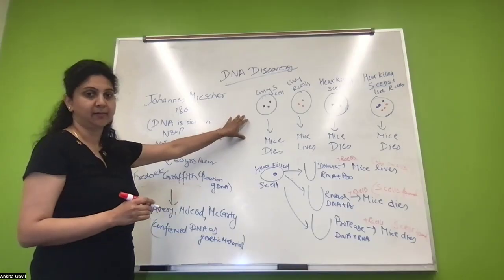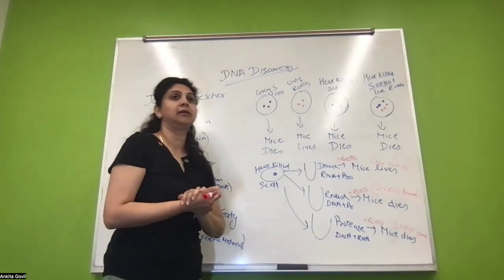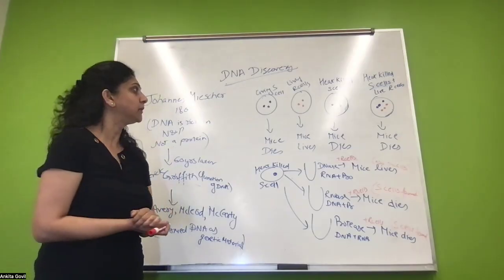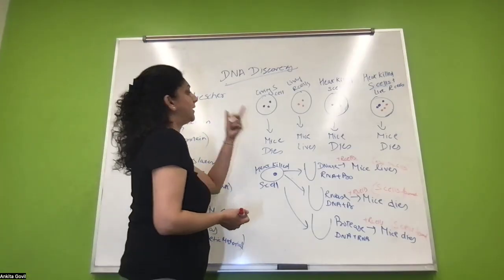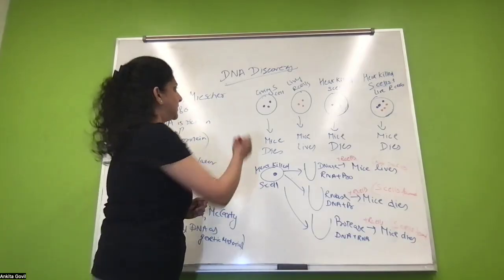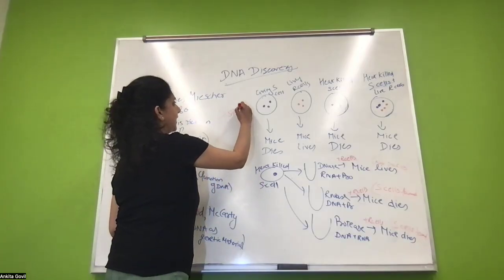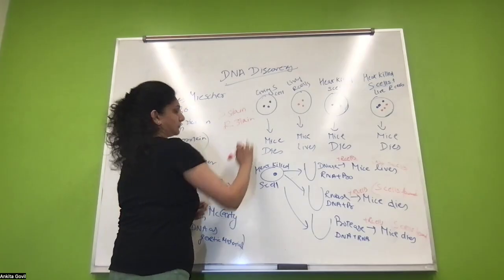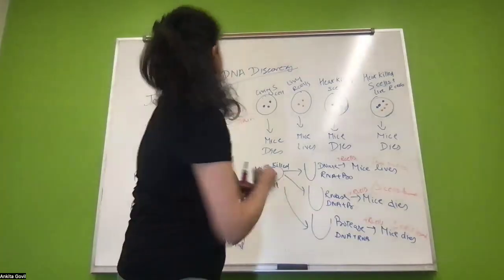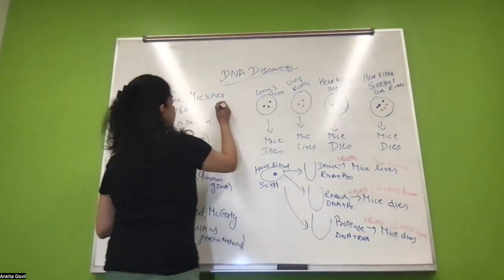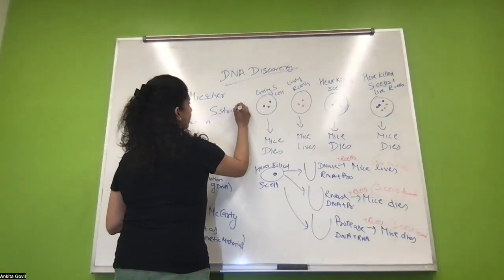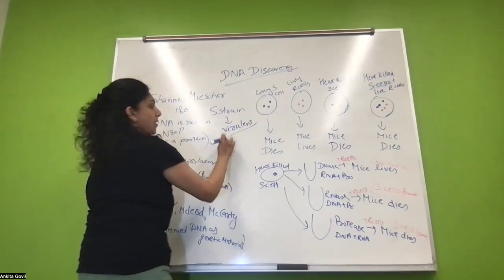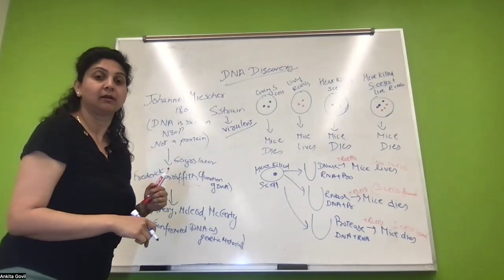What did he do in his experiment? He was working on pneumonia bacteria, the bacteria that causes pneumonia. There are two strains of that bacteria: one is the S strain and one is the R strain. The S strain is considered to be virulent or pathogenic, meaning it can cause pneumonia.